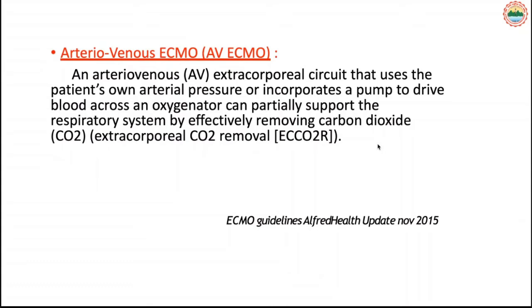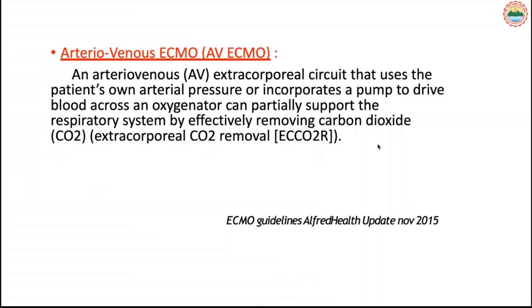And when the heart is not properly functioning but the quality of heart pumping is enough, then we connect the inflow and outflow from the artery going back to the artery, that is known as arterio-arterial, or if it takes from the artery and goes back to the vein, it's known as arteriovenous ECMO.